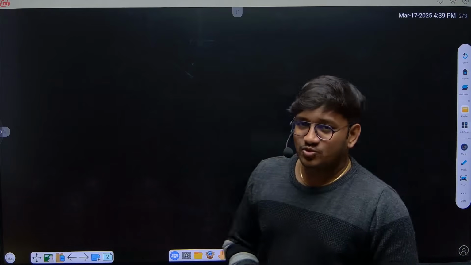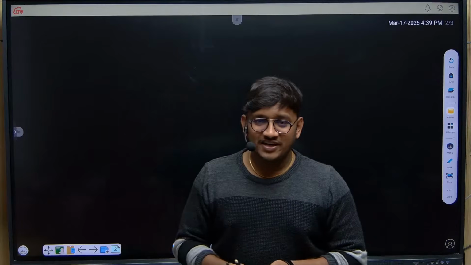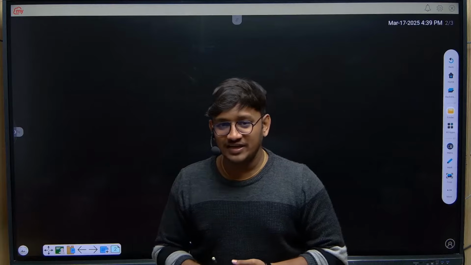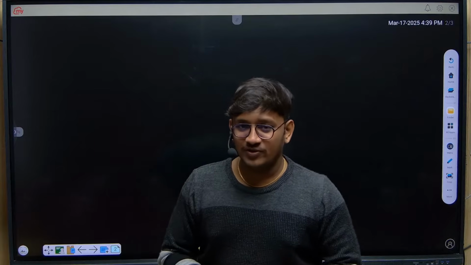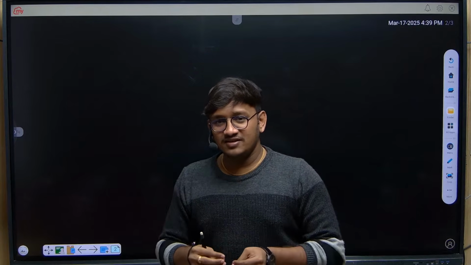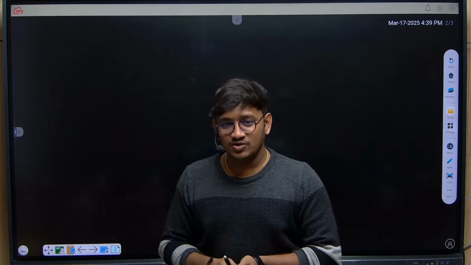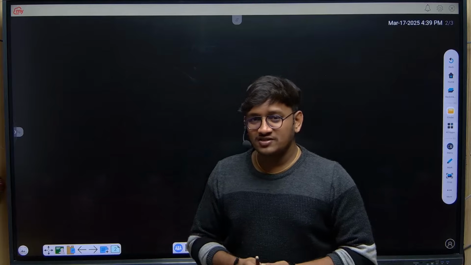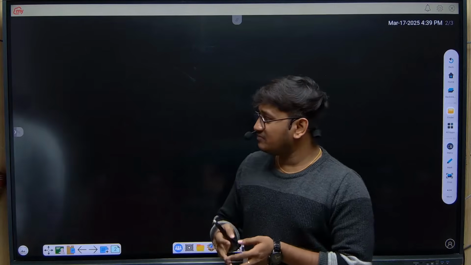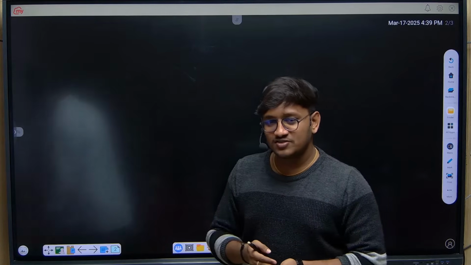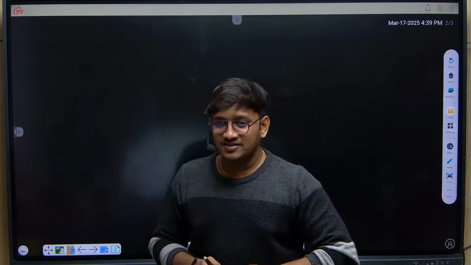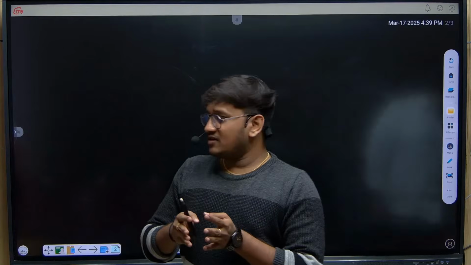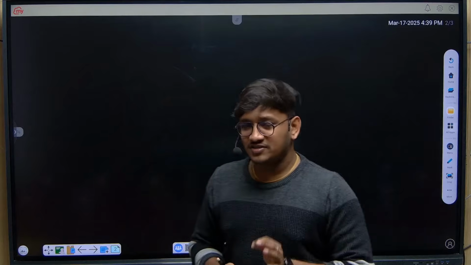Many students are asking mainly about two topics: permutations, combinations, probability, as well as simple interest and compound interest. Sir, at least explain a basic concept and a few questions based on that, so that at least we can try solving questions in the exam. So students are asking me to explain the concept of permutations, combinations, as well as simple interest and compound interest. Today I'll explain the concept of permutations and combinations first.